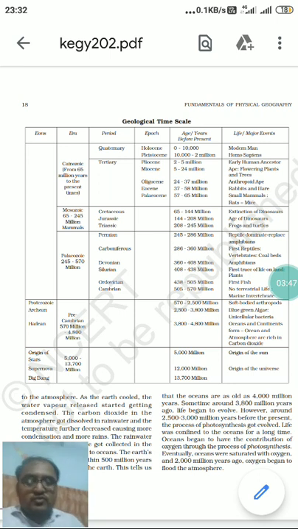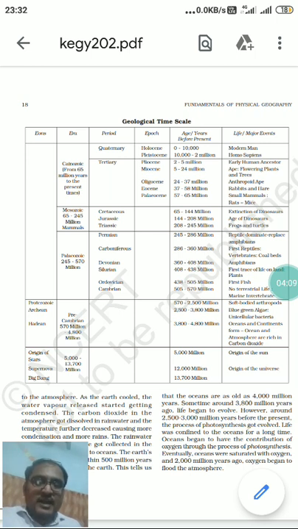Then today's topic which we need to start is all about the evolution of Earth, and there we will see the evolution of our lithosphere, that is the top surface of our Earth. But before that, I want to discuss with you the geological time scale. We know about time.